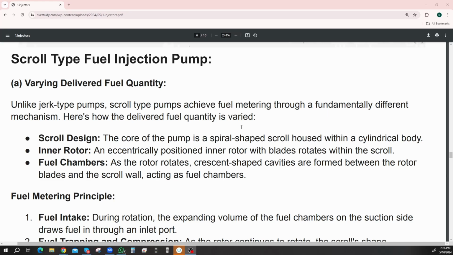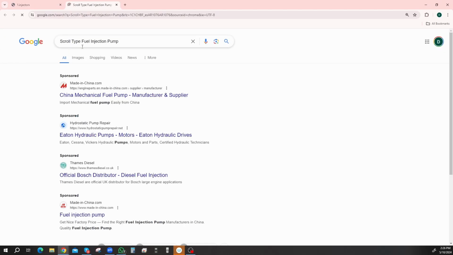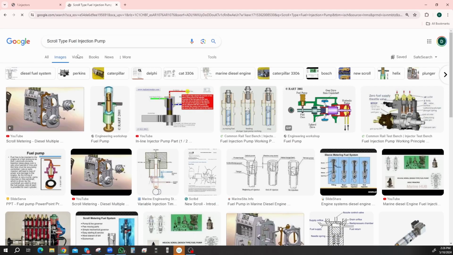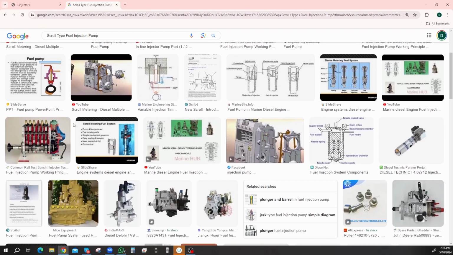What do you mean eccentrically? Let's get a picture of this thing. I reckon it's like a spiral inside of a housing. It spins, right? It's a scroll-type fuel injection pump. Let's Google it and see what it brings up. Scroll type. Oh, a bit more complicated. Well, it's got a screw jack in it.